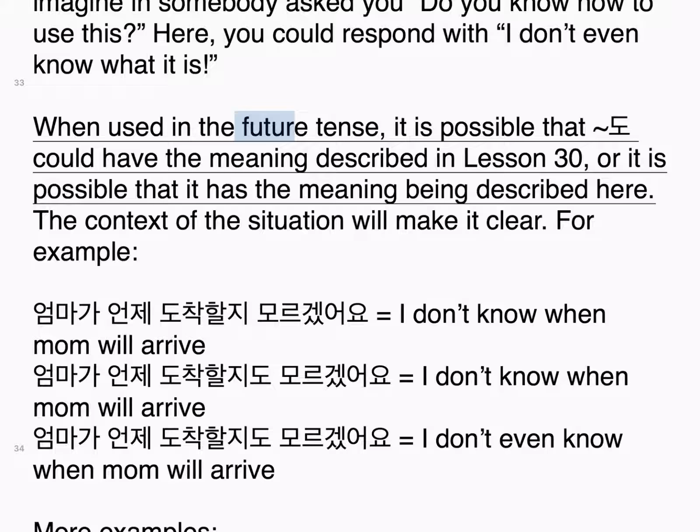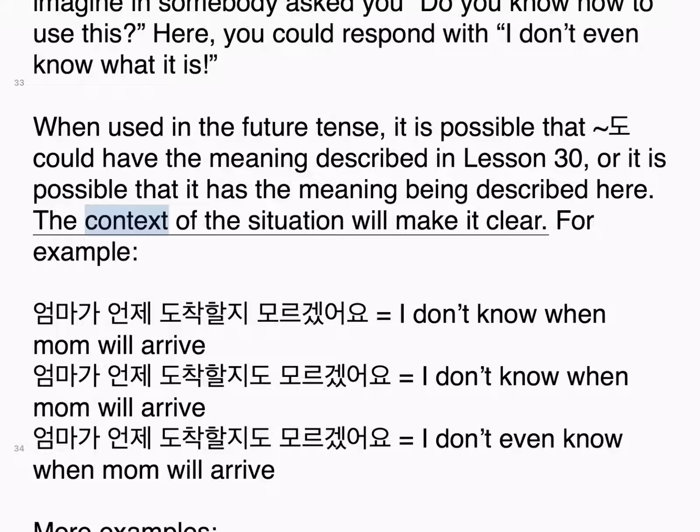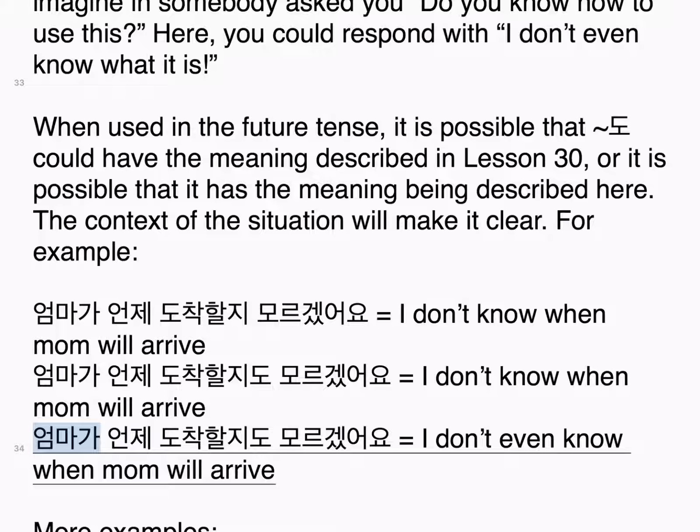When used in the future tense, it is possible that 도 could have the meaning described in lesson 30, or it is possible that it has the meaning being described here. The context of the situation will make it clear. For example, 엄마가 언제 도착할지 모르겠어요. I don't know when mom will arrive. 엄마가 언제 도착할지도 모르겠어요. I don't even know when mom will arrive.